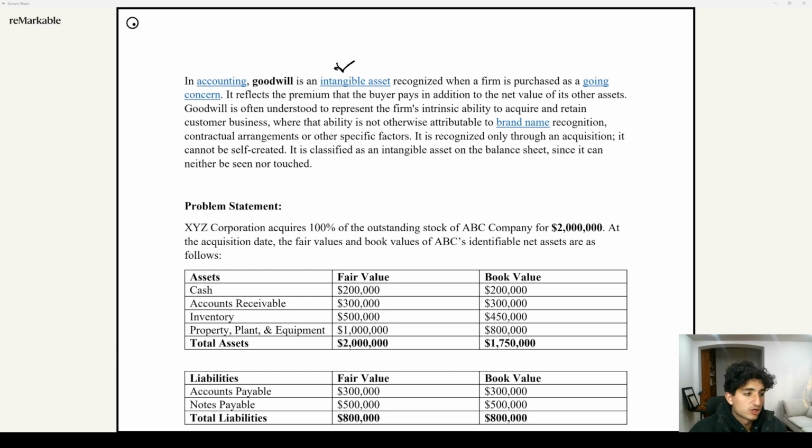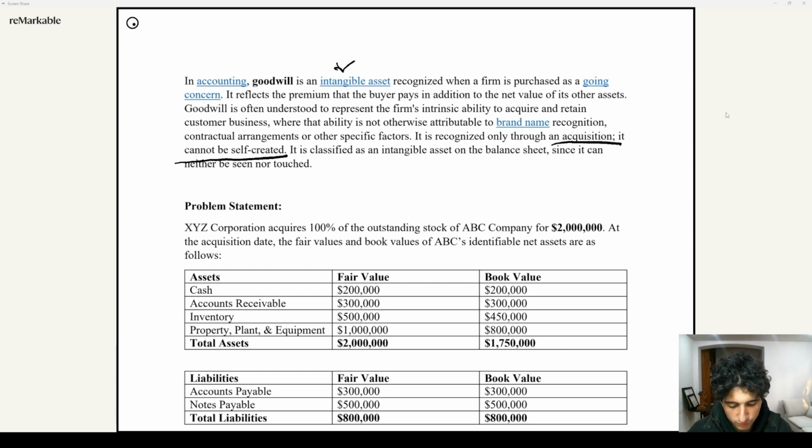Going concern is another concept in accounting, just meaning that we assume the business is going to be able to meet its financial obligations as they're due within the next 12 months. So if a firm's going to go bankrupt tomorrow, it's not going to have going concern. Whatever, let's keep going. Goodwill is often understood to represent the firm's intrinsic ability to acquire and retain customer business that's not otherwise attributed to brand name recognition. It's only recognized through an acquisition, and it cannot be self-created. So it has to be gotten when you buy a business. You don't just get it randomly throughout the year. When you purchase a business in a certain situation, there's going to be goodwill.